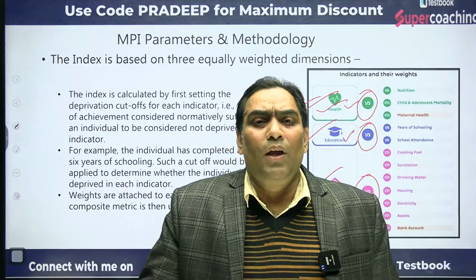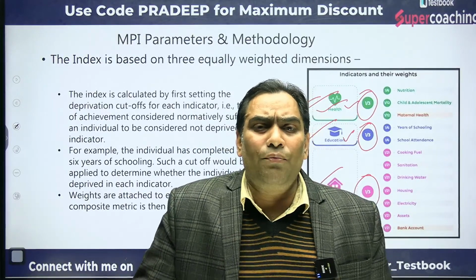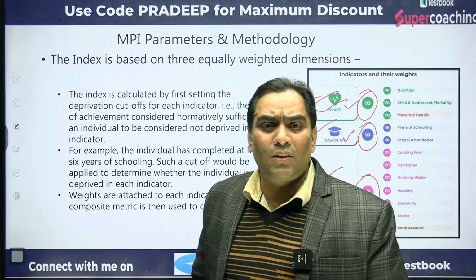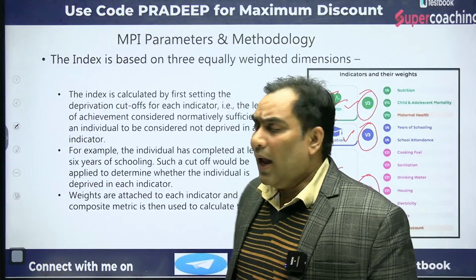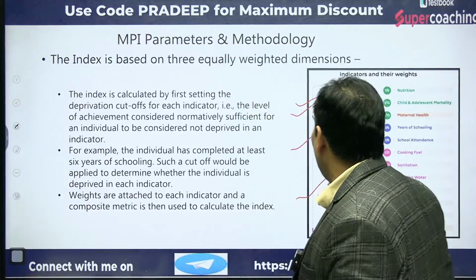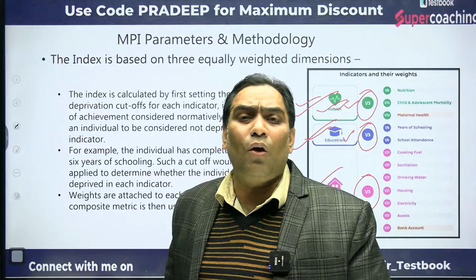Now, there are dimensions on the basis of which we measure whether any particular household is deprived of health facilities or not, whether any household is being deprived of education. There are sub-dimensions of health.